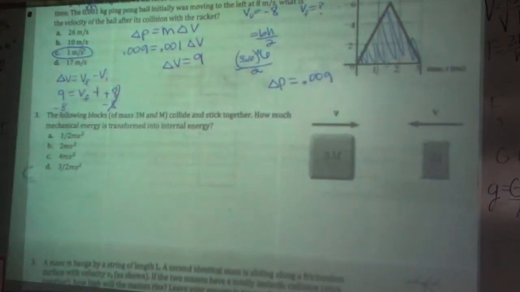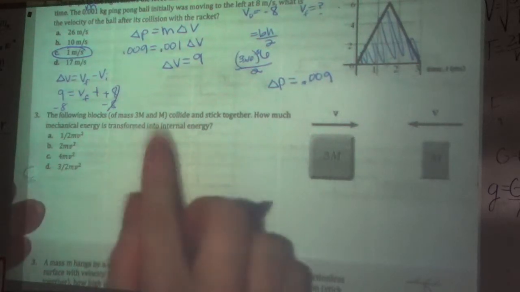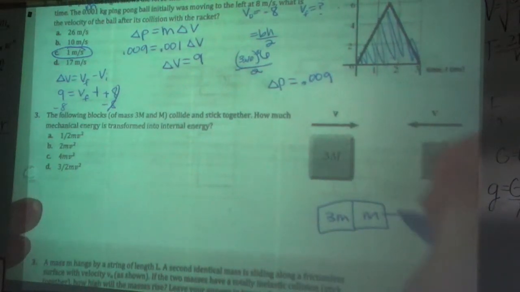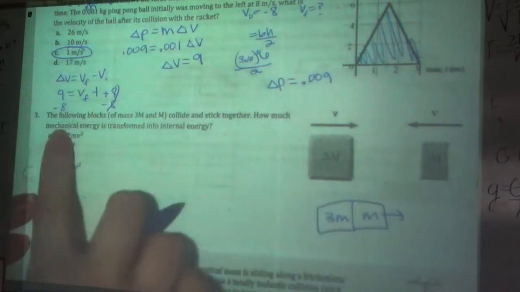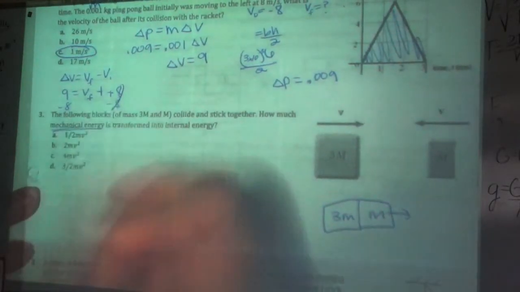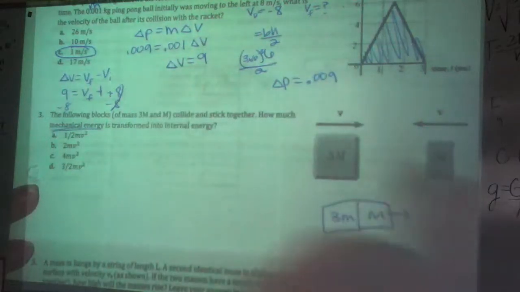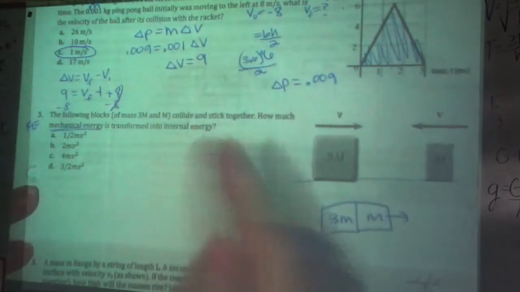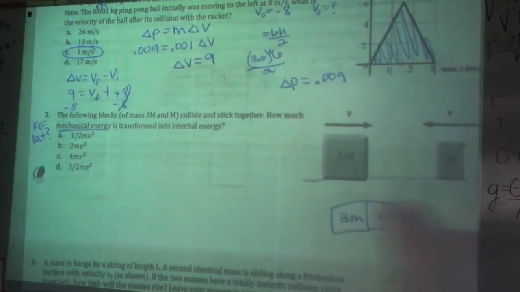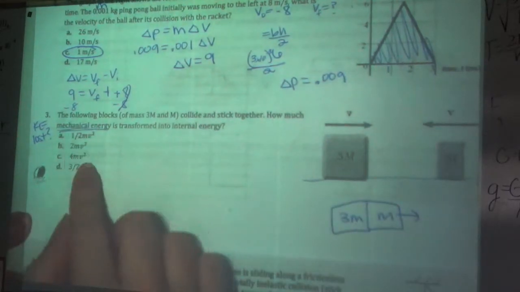Number 3, the following blocks of mass m and 3m collide and stick together. How much mechanical energy is transformed into internal energy? So we're going to draw our after picture. It's going to end up going to the right because you have more momentum to the right. I want to know how much energy is transformed. You can think about that as mechanical energy. Mechanical energy is defined as either kinetic or potential. In this case, you can assume this is on a flat surface, so you're asking how much kinetic energy goes into other, so basically, how much kinetic energy is lost. This is an inelastic collision, so I know kinetic energy is lost, and it's asking how much is lost.